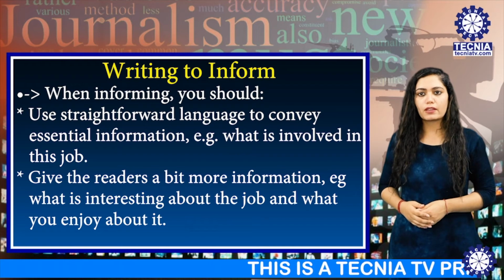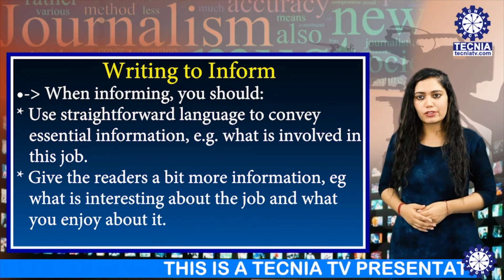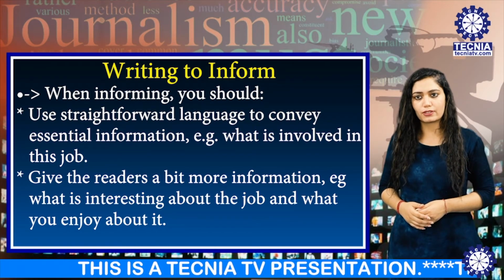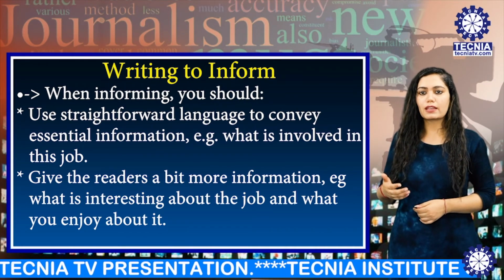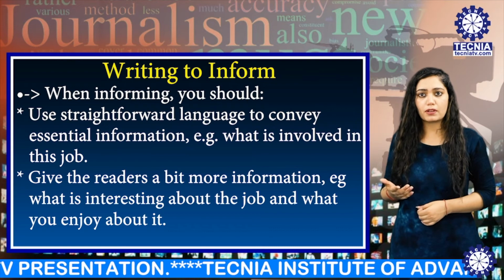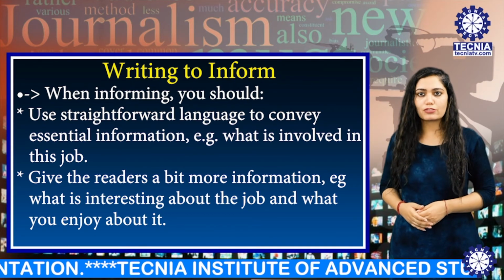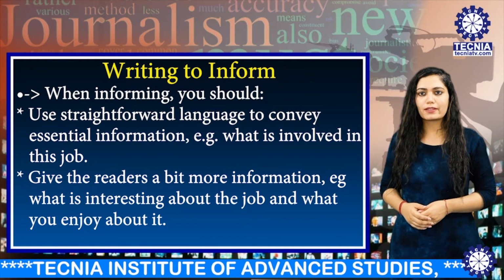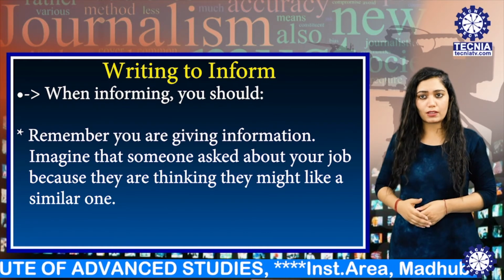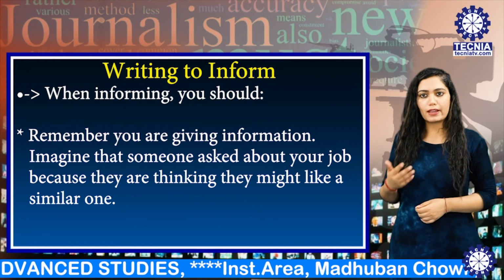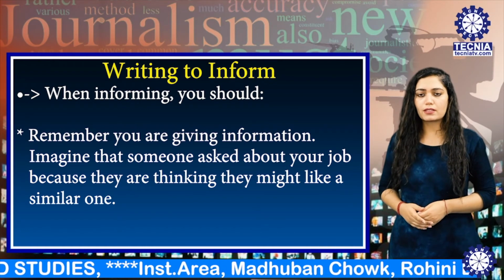When informing, you should use straightforward language to convey essential information. Example, what is involved in this job? Give the readers a bit more information. Example, what is interesting about the job and what you enjoy about it? Remember, you are giving information. Imagine that someone asks about your job because they are thinking they might like a similar one.